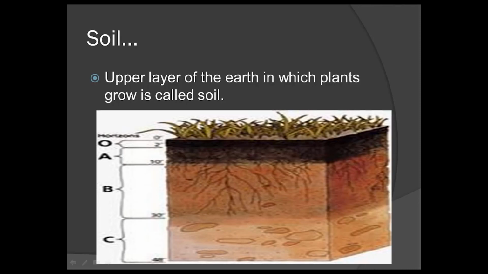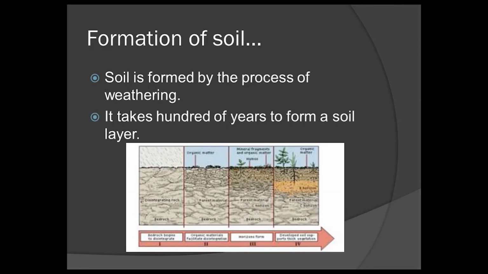Soil. So, what is soil? Upper layer of the earth in which plants grow is called soil. The soil types and thickness vary from place to place. Formation of soil. Soil is formed by the process of weathering. It takes hundreds of years to form a soil layer.